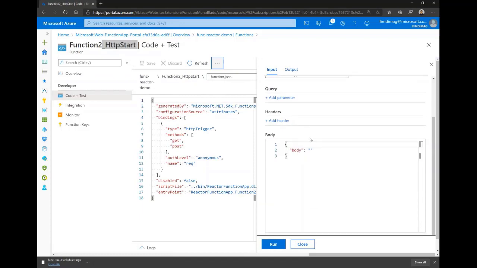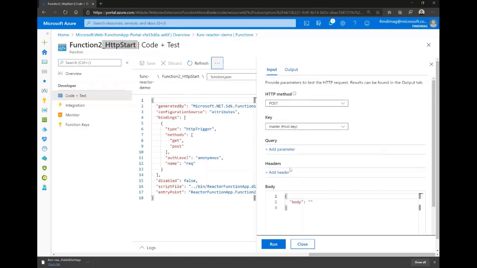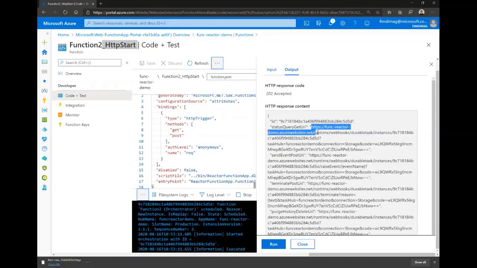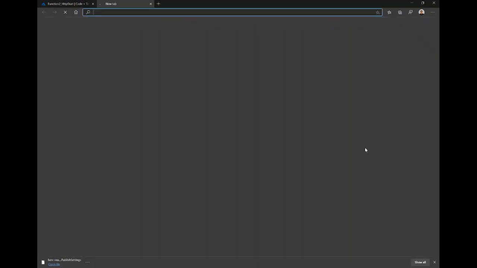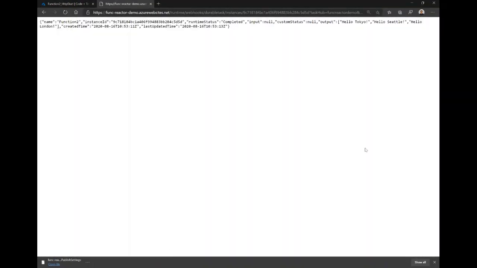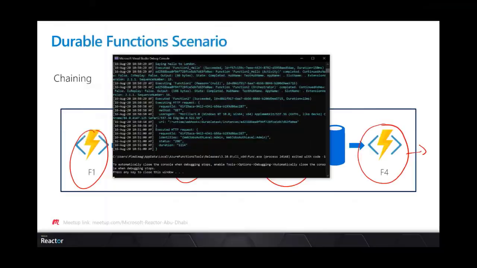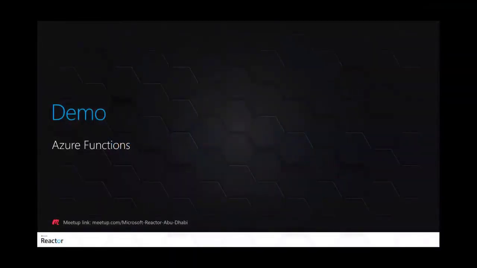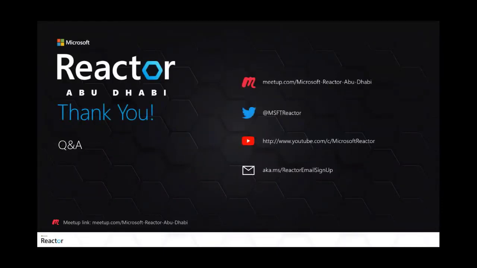The same thing, we can test it here from our portal directly, and we can have also the same output here. We need to use this link to get our output directly. So here we have our output: hello Tokyo, hello Seattle, and hello London. So this was Azure Functions and Durable Functions.